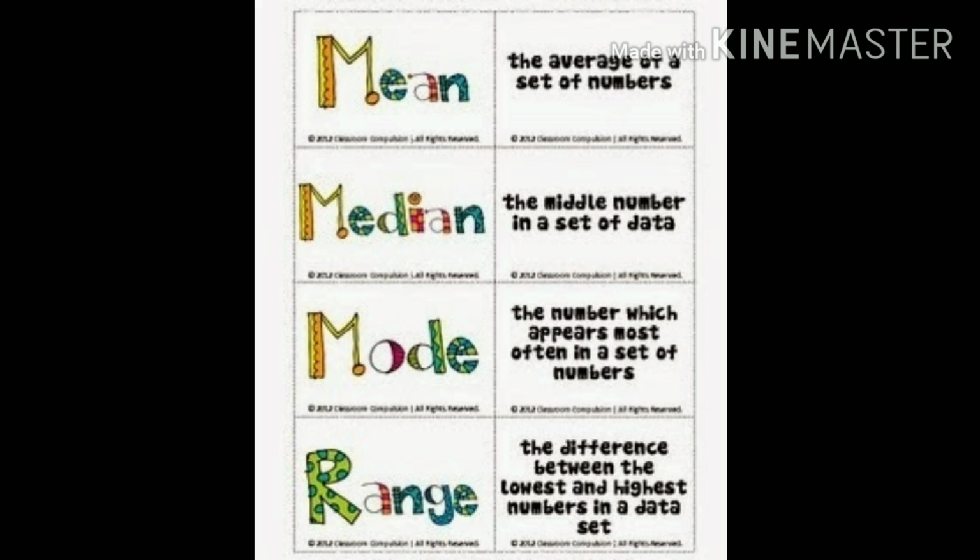Okay. Then here I have assembled all the terms, that is mean, median, mode, range. Mean is the average of a set of numbers. Median is the middle number in a set of data. Mode is the number which appears most often in a set of numbers. Range is the difference between the lowest and highest number in a data set.